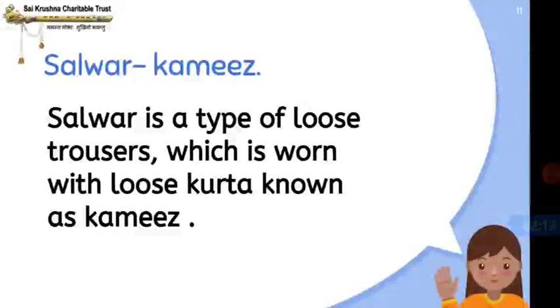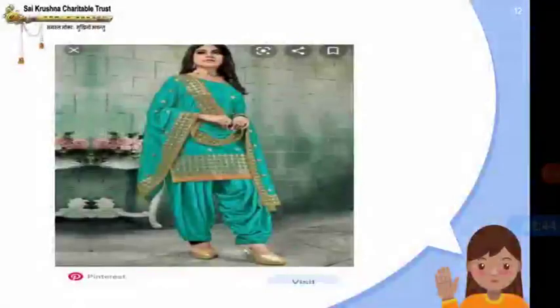So salwar is a type of loose trousers which is worn with a loose kurta known as kameez. Understood, children? So it is prevalent among women. So this Indian dress is usually accompanied by a dupatta also. Understood? So like the same, this is salwar kameez, right?